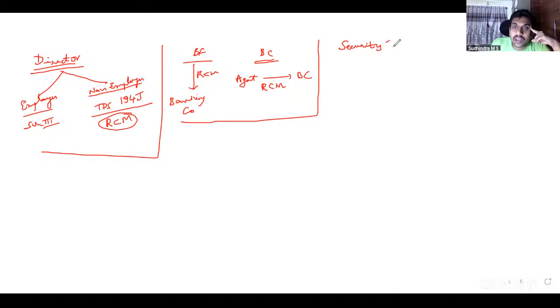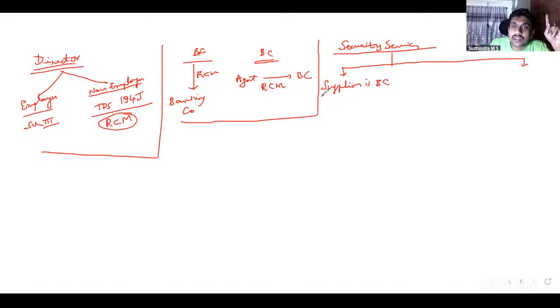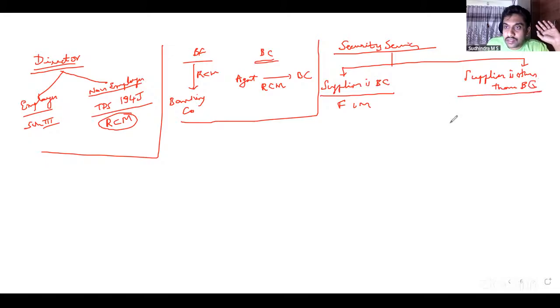With regard to security service also, we have to see two things. From the supplier perspective, I have to see if the supplier is a body corporate. If so, FCM. If the supplier is other than body corporate, I have to see the recipient's registration status.